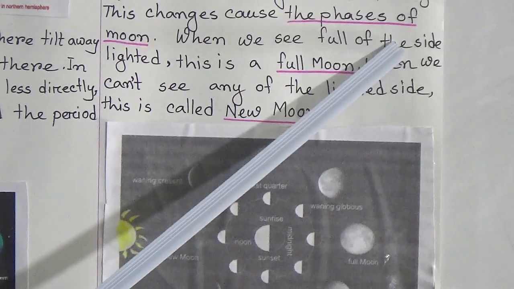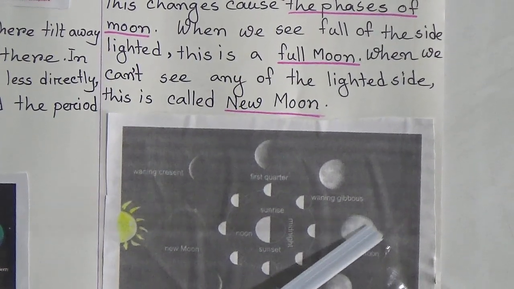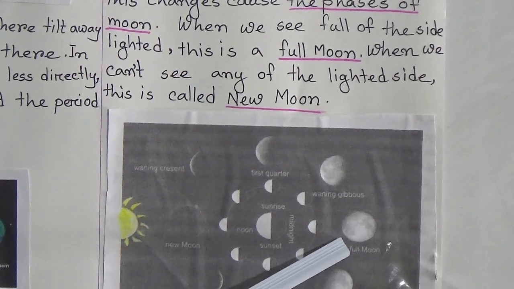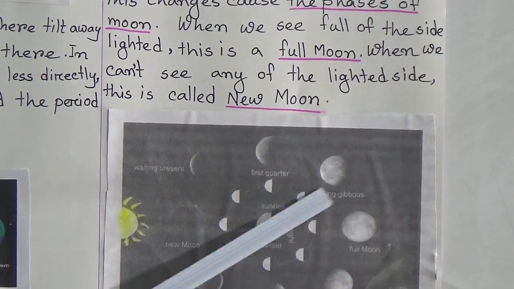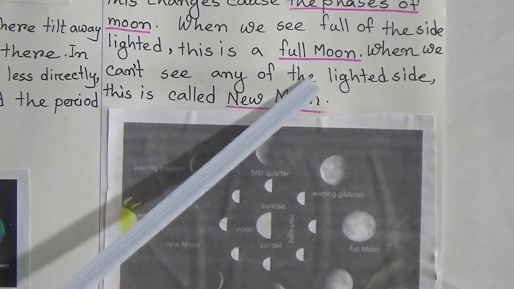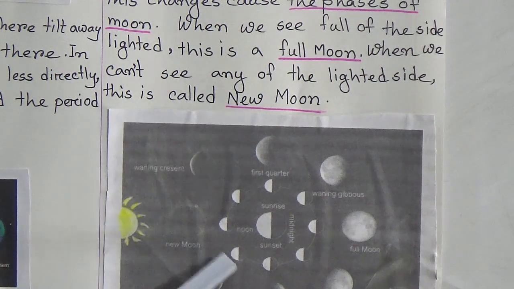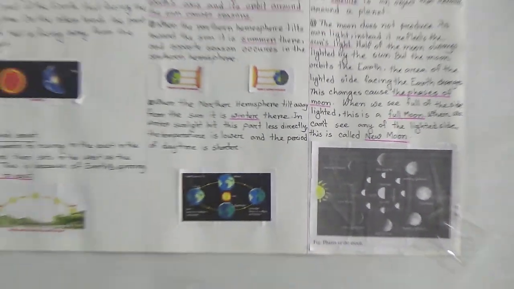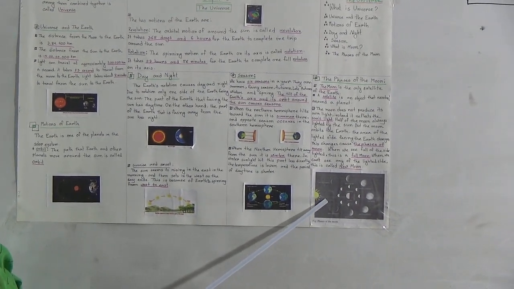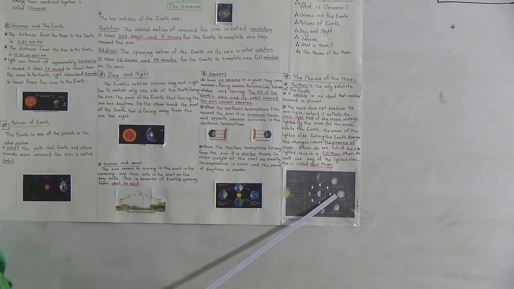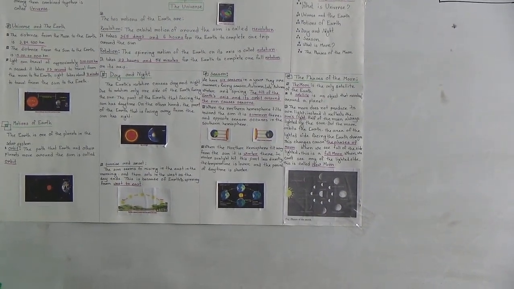When we see the full lighted side, see, there is the full side. We can see the lighted moon. This is called full moon. Sorry students, this is called full moon. When we can't see any of the lighted side, this is called new moon. When we can't see any lightened part of the moon, that is called new moon. Do you understand? And when we see the full moon lighted, that is called full moon.